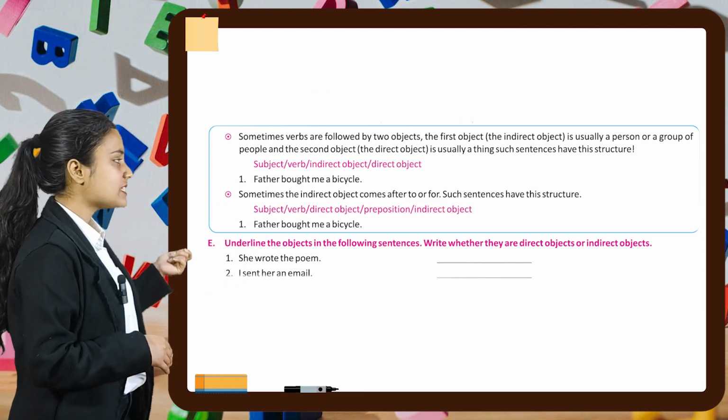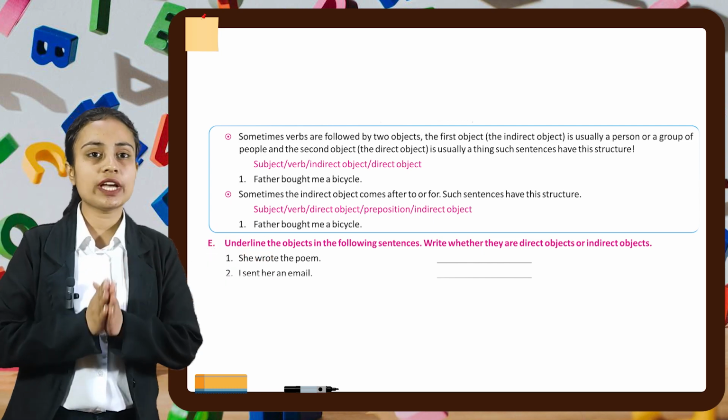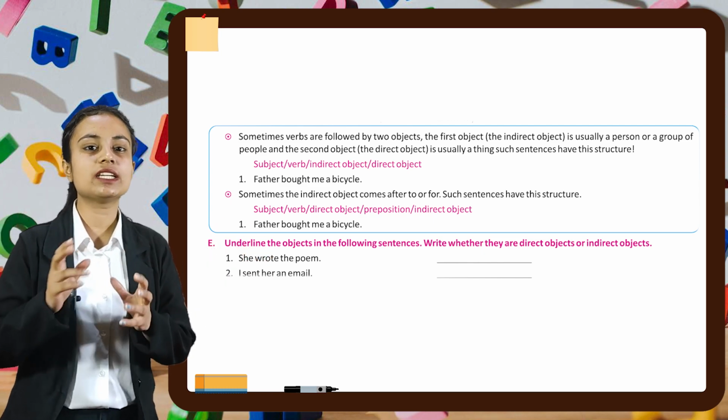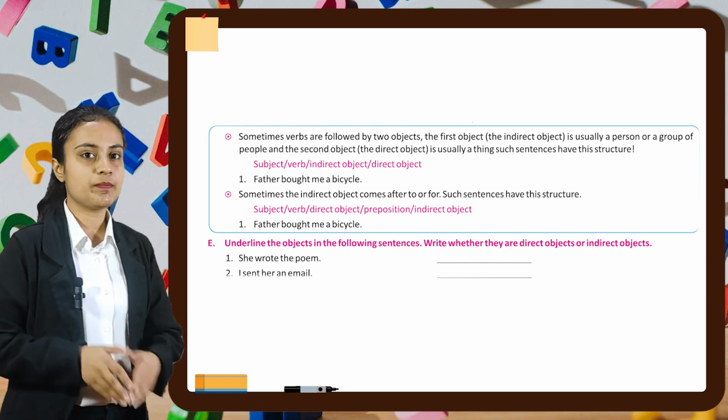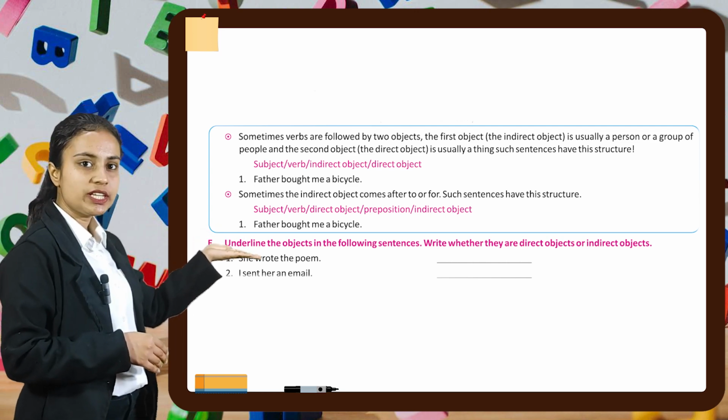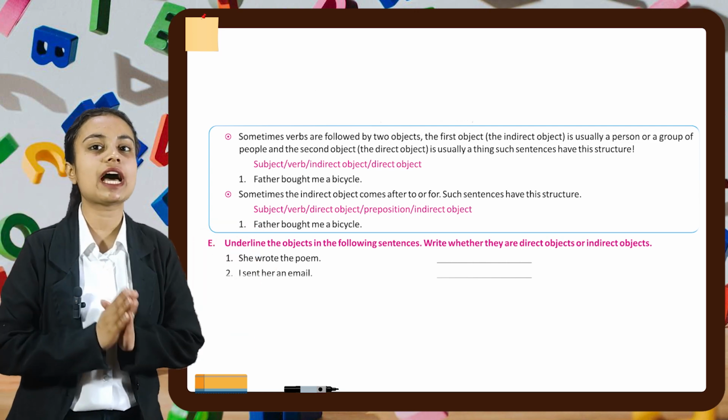Next part is I sent her an email. So here we can ask the question, I sent her what? An email. So an email will be the object and this is an example of indirect object.